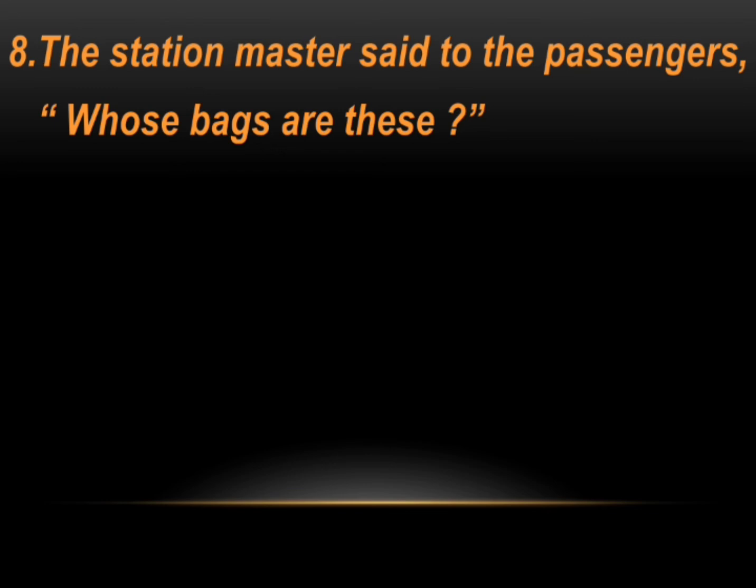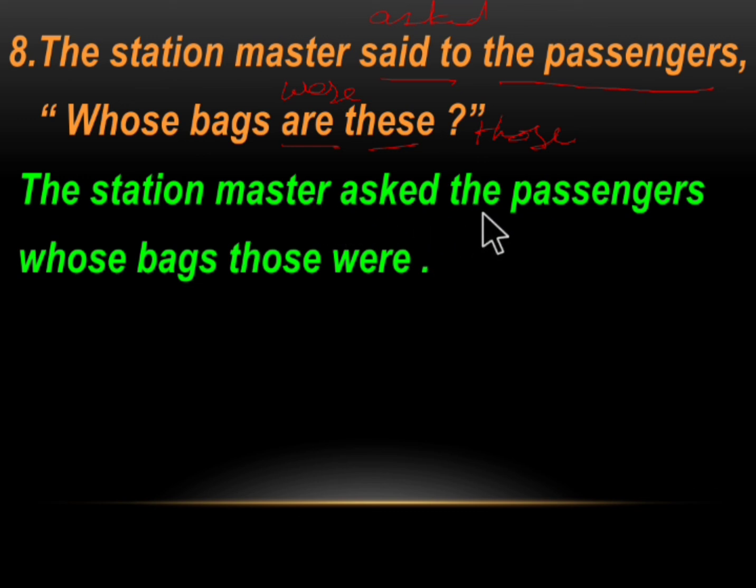The next example: The station master said to the passengers, "Whose bags are these?" The station master said to the passengers. Passengers is the listener. So said to will change to asked. Are will change to were and these will change to those. Now let us see the indirect speech. The station master asked the passengers whose bags those were. It ends with a full stop.